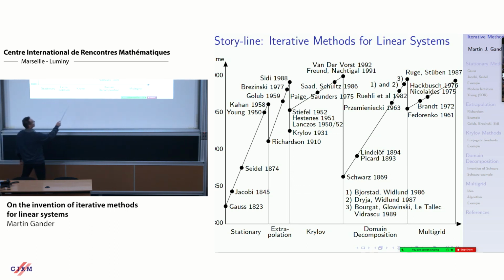Here you see the methods I want to explain. Here you see the ages, 1800 to 2000. We'll start with Gauss, climb up stationary iterative methods, then fall back to Richardson's, climb up extrapolation, fall back to Krylov and go to Krylov methods, then domain decomposition and multigrid. And it's organized in a scenery, so as we climb, we will see things.